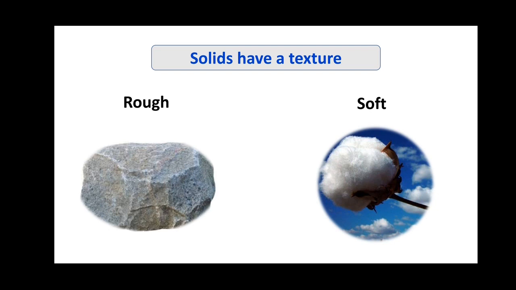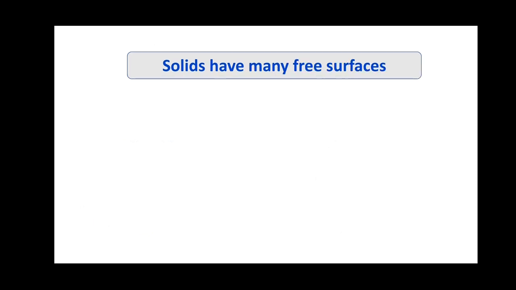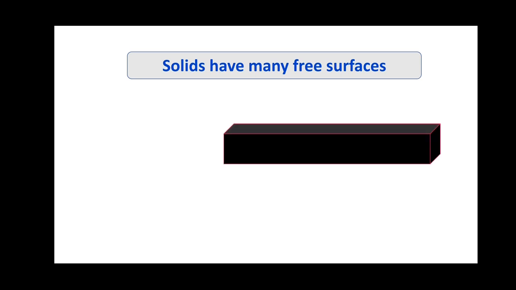Moving to the next property, that is, solids have many free surfaces. For example, consider your pencil box. How many free surfaces does it have? Let us count it. This is one free surface, the top part.